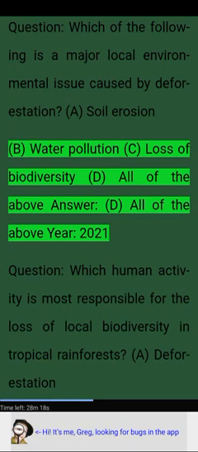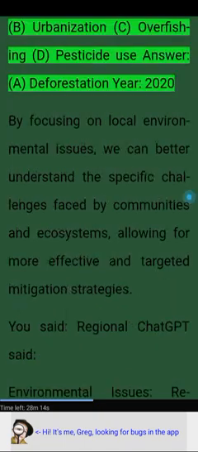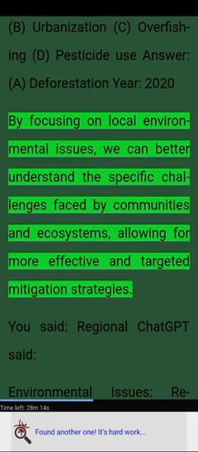Year 2021. Question. Which human activity is most responsible for the loss of local biodiversity in tropical rainforests? A. Deforestation. B. Urbanization. C. Overfishing. D. Pesticide use. Answer. A. Deforestation. Year 2020. By focusing on local environmental issues, we can better understand the specific challenges faced by communities and ecosystems, allowing for more effective and targeted mitigation strategies.